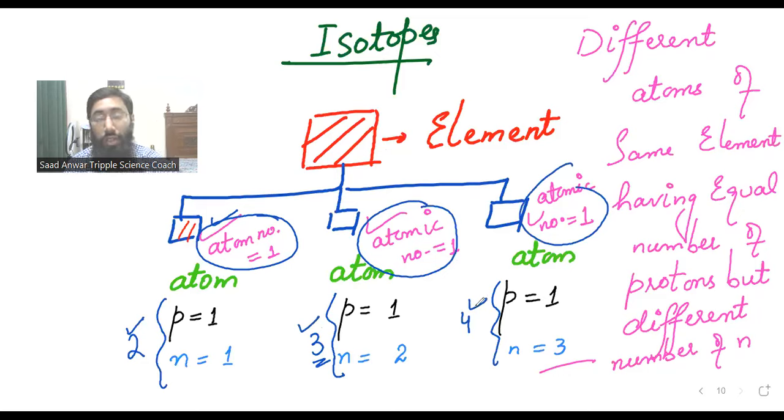Listen carefully. Different atoms of the same element having the same atomic number but different mass number, these atoms are called isotopes. To cut the long story short, isotopes are atoms.